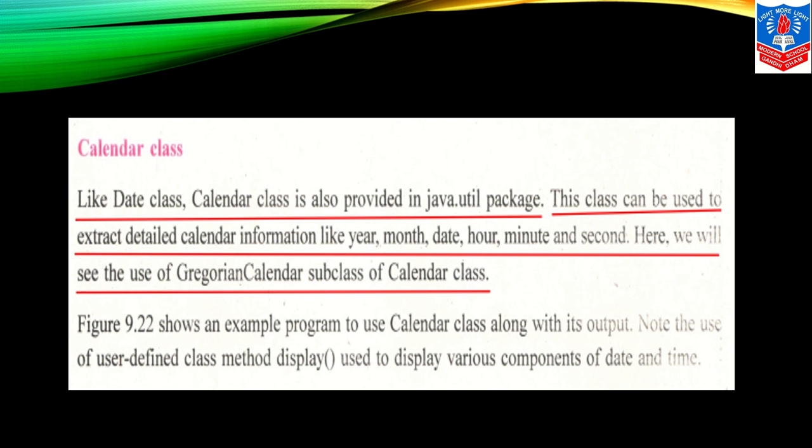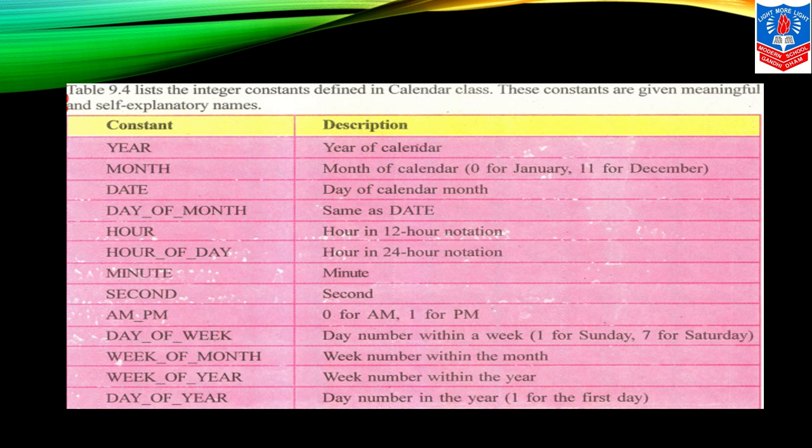In this example, you can see the use of the Calendar class along with its output. Note the use of a user-defined class method used to display various components of date and time.